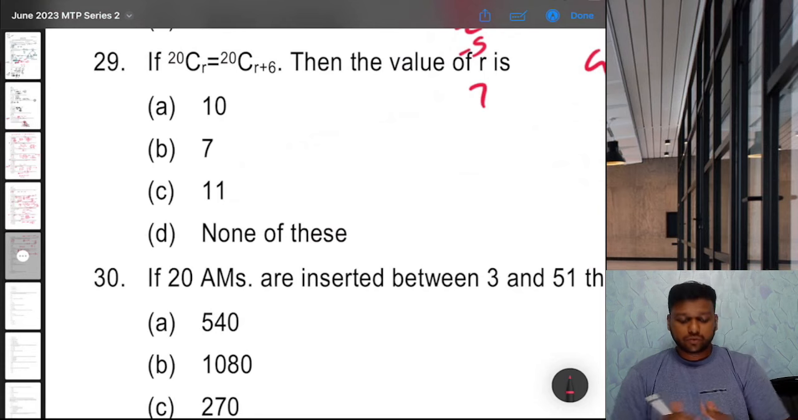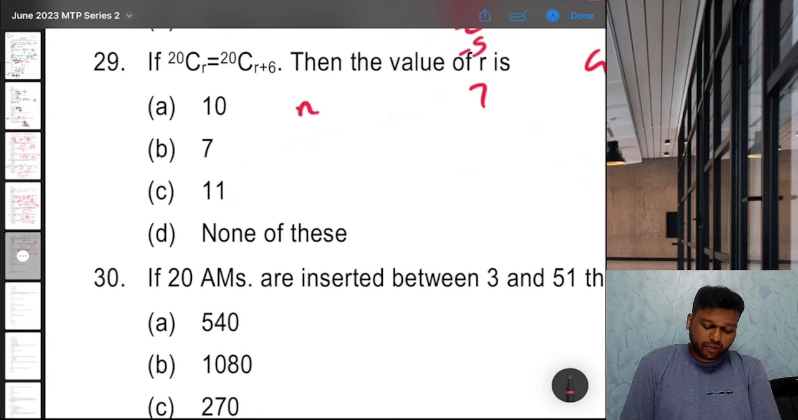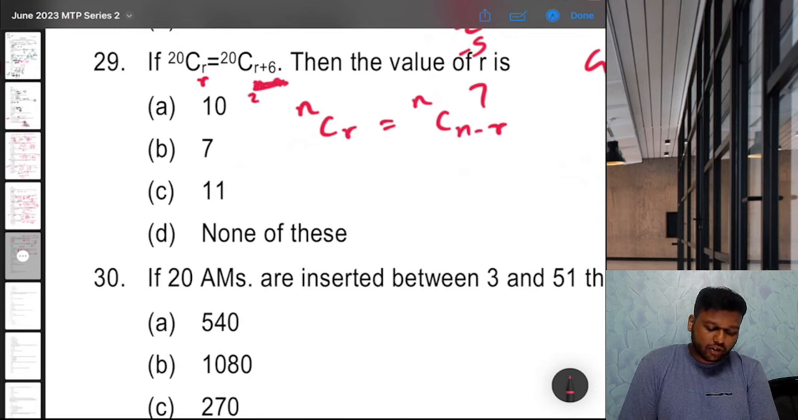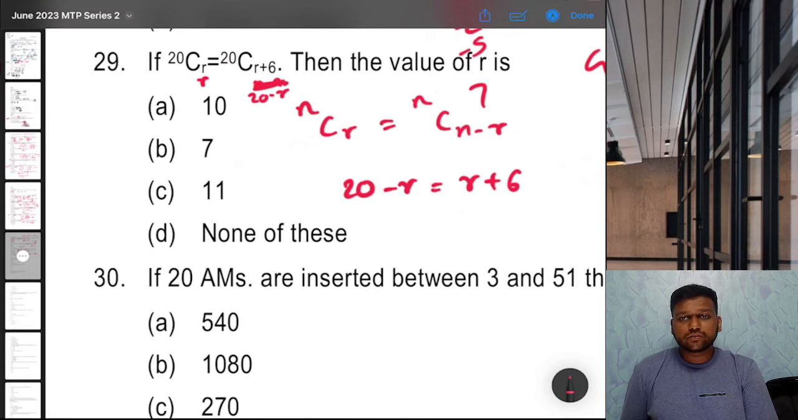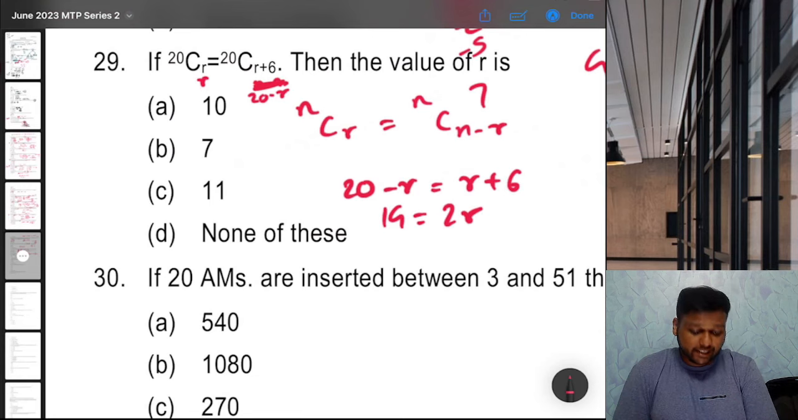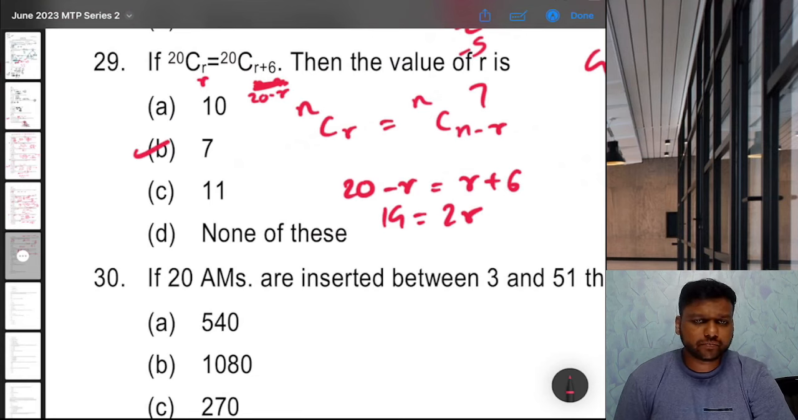Next, if 20CR is 20C(R plus 6), then what is the value of R? Okay. Now, you must know this basic property, nCr is also equal to nC(n minus r). So that means if this is R, this is 20 minus R, right? That means we know that 20 minus R is also equal to R plus 6. Okay. That means 14 is equal to 2R, or R is equal to 7, option B.